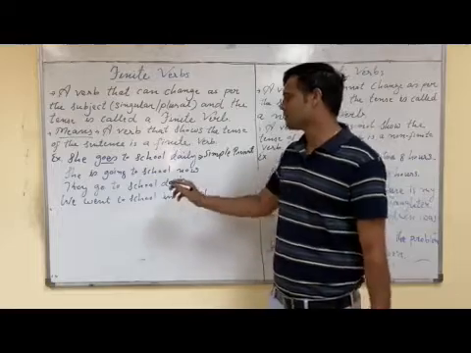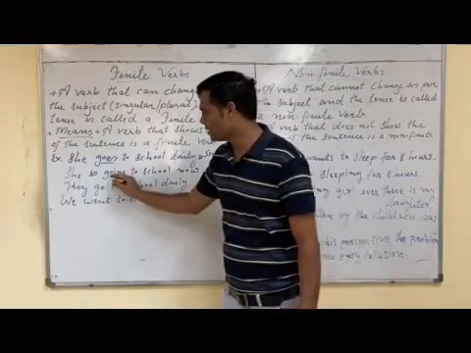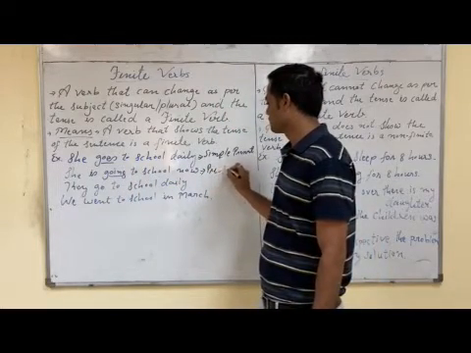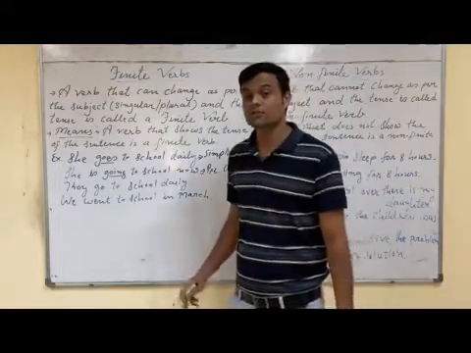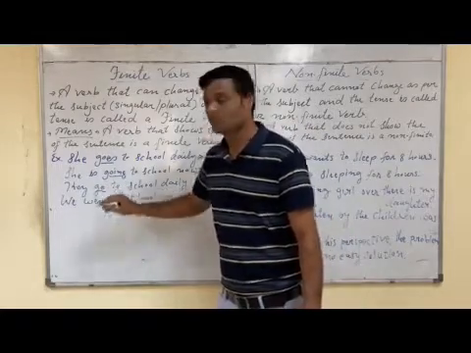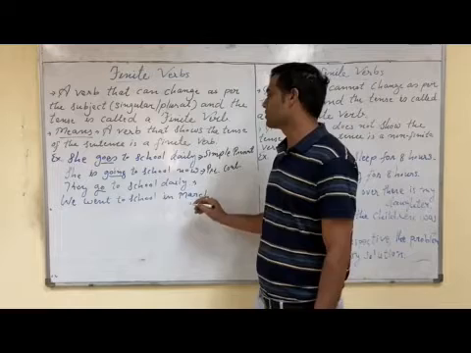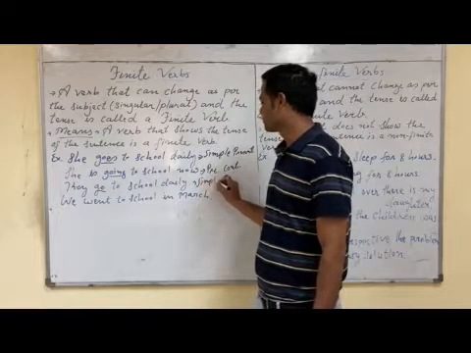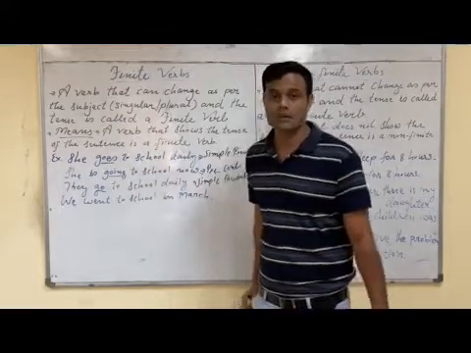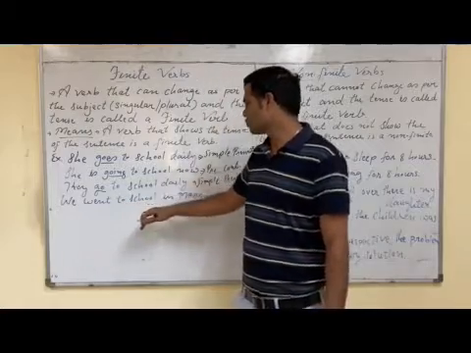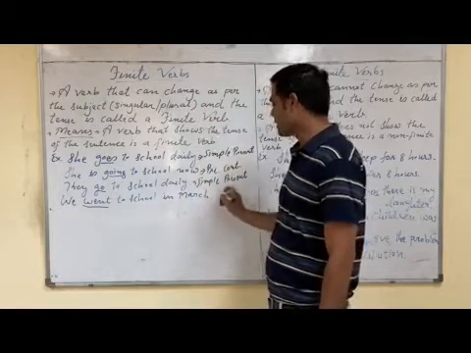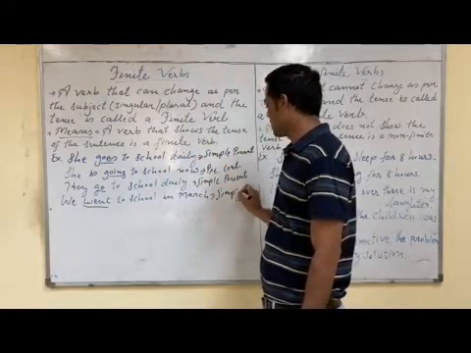Next, second sentence: she is going to school now. Here the verb is going. It shows present continuous tense. So it is also a finite verb. Third example: they go to school daily. Here go is a verb and it shows simple present tense. So go is also a finite verb here. Fourth sentence: we went to school in March. This went is also a finite verb as it shows simple past tense.